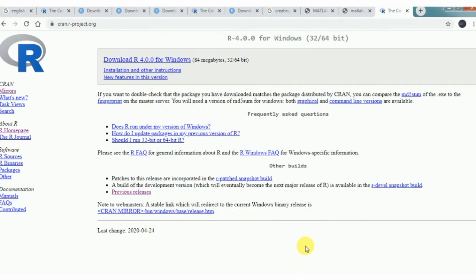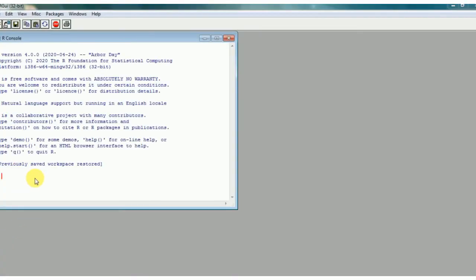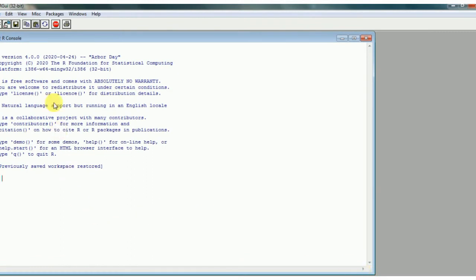Okay, we can see that our R language has been installed. Double click. So this is the R language. Then we have to download RStudio.